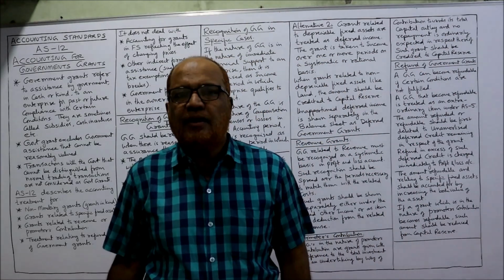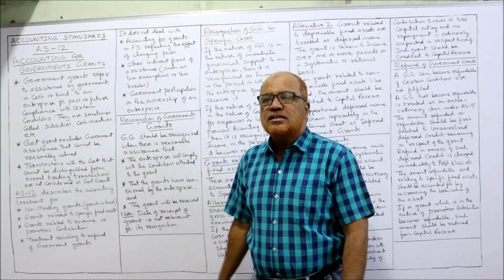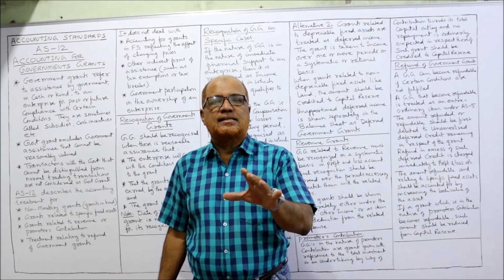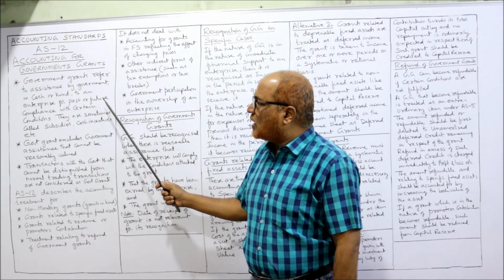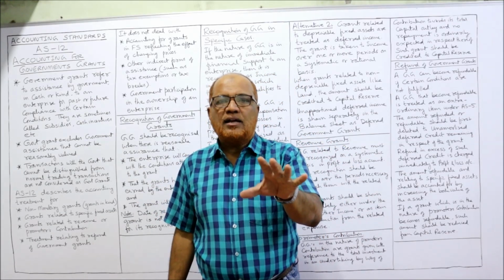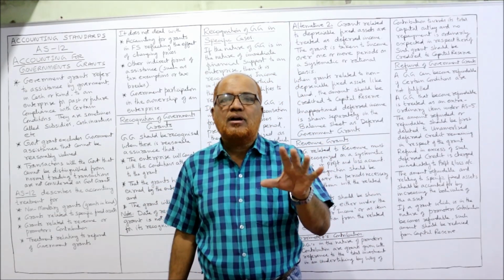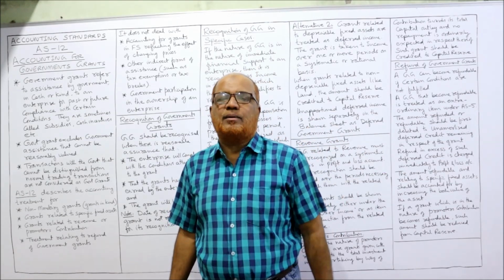Now, AS12, government grants. Government grants refers to the assistance given by the government to an enterprise for compliance with certain conditions. If an enterprise satisfies some conditions, the government will give assistance to the enterprise.